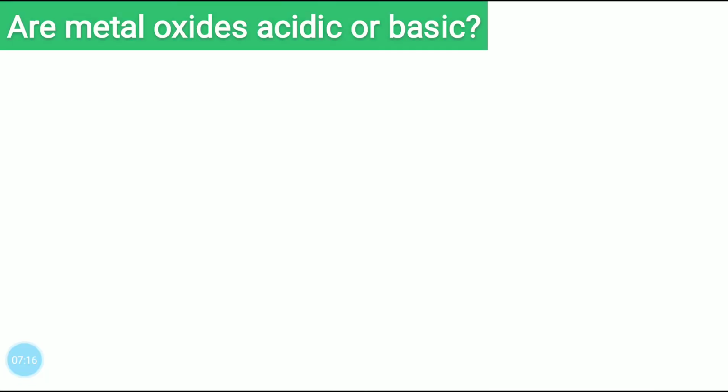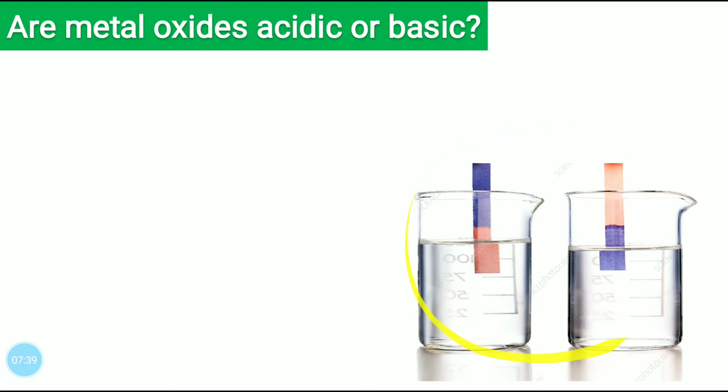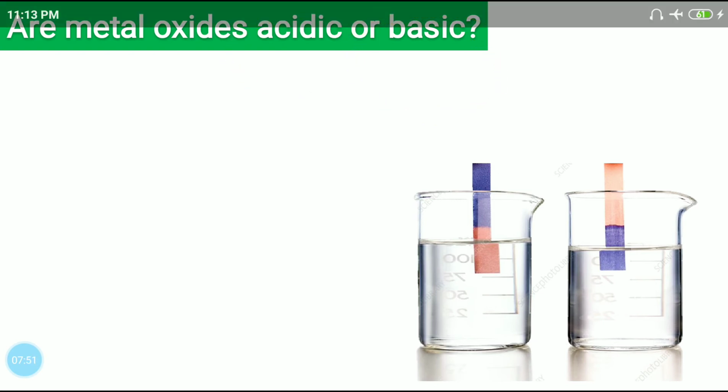And further, one more point in chemical properties is: are all metal oxides acidic or basic? This is what we'll try to find out now. Are metal oxides acidic or are they basic in nature? So let's find out. How to find out? We have a simple test. This is known as the litmus paper test, through which we can find out whether the metal oxides are acidic or basic in nature. And how to do that?